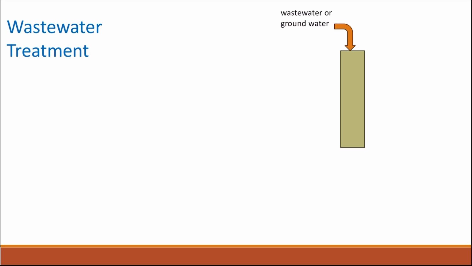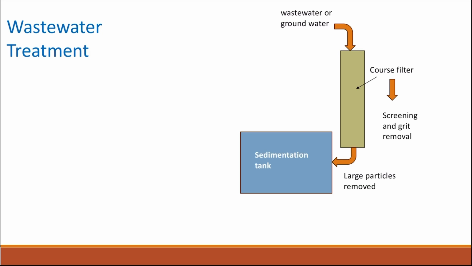The first step is that wastewater or groundwater has to go through coarse filters for screening and grit removal, where the large particles are removed. Then the water that comes out after the coarse filter is passed through a sedimentation tank. Sedimentation allows the small particles to precipitate, and we then have the sediment, which is the part that precipitates and contains the small particles, and we have the effluent, which is the top part.